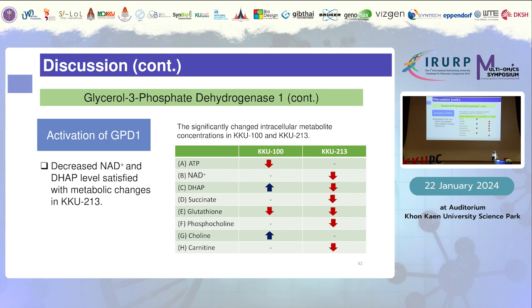And again, activation of GPD1 can decrease NAD+ and DHAP levels that can be consistent with metabolic changes in KKU213, as evidenced by the previous study of Plomraksa et al. So the two findings, one in metabolomics and the other in our current study, which is the protein targets, go accordingly.